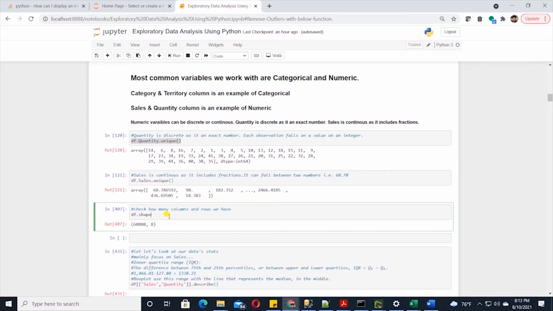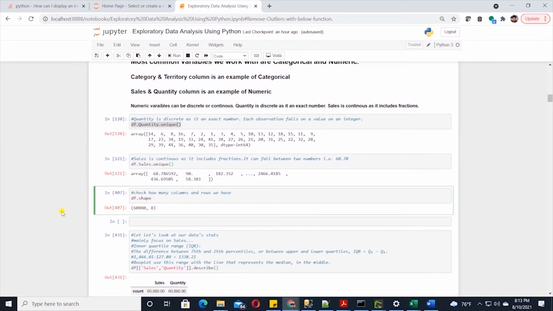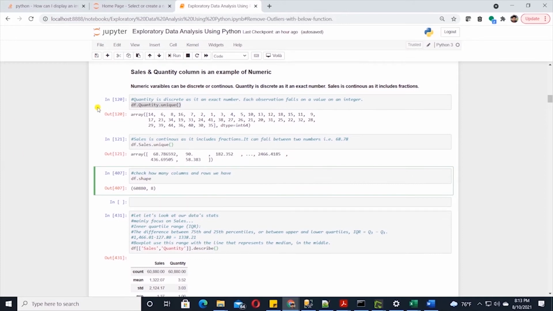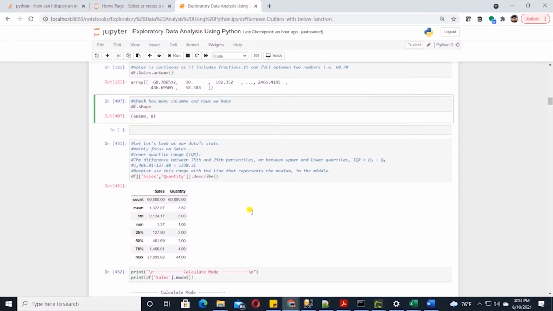We can check how many observations we have in our dataset by calling the shape method on the data frame. It prints out the number of observations. In this case, we have 60,880 observations. And it also tells us that we have 8 variables.